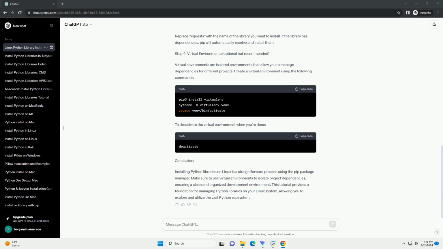Conclusion. Installing Python libraries on Linux is a straightforward process using the pip package manager. Make sure to use virtual environments to isolate project dependencies, ensuring a clean and organized development environment. This tutorial provides a foundation for managing Python libraries on your Linux system, allowing you to explore and utilize the vast Python ecosystem.